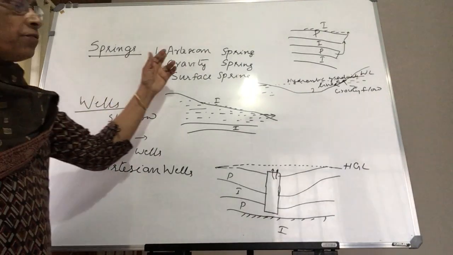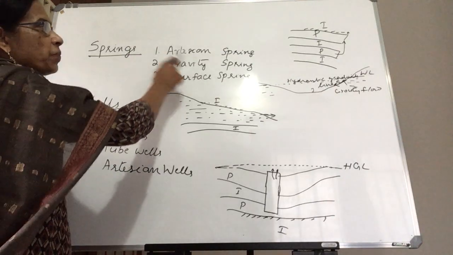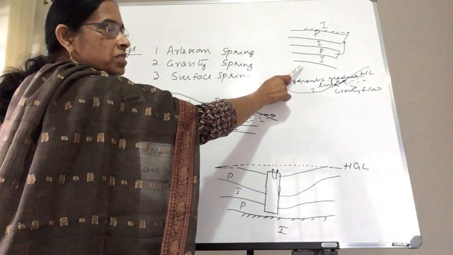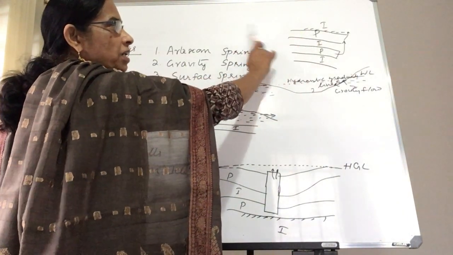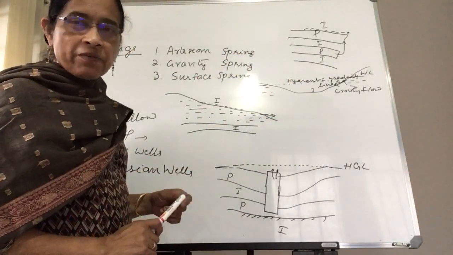The different types of springs: one is the artesian spring. Here you can see there are different layers, an impervious layer, a pervious layer, and again alternate pervious and impervious layers.